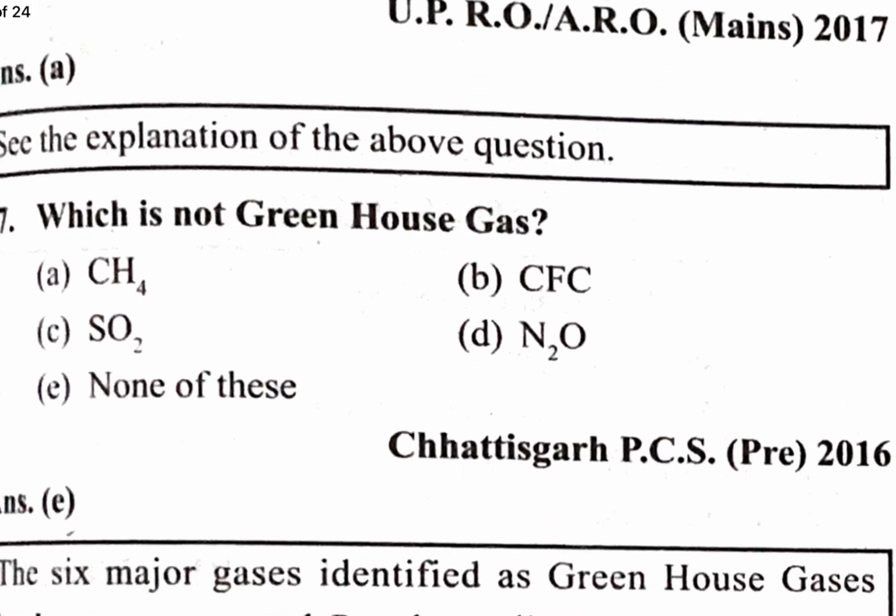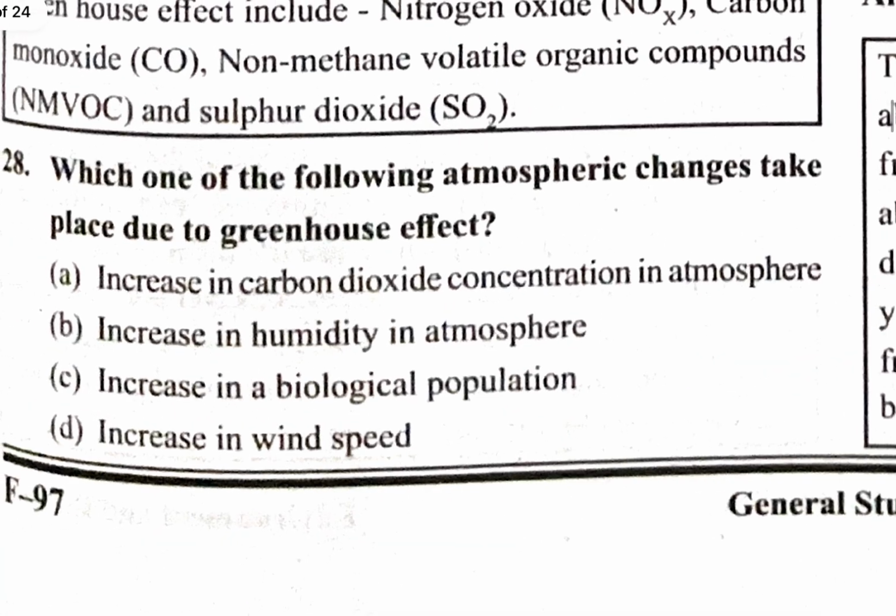Which is not a greenhouse gas? Methane is a greenhouse gas. CFC is a greenhouse gas. Sulfur dioxide is a greenhouse gas. Nitrous oxide is a greenhouse gas. So none of these is the correct answer. Next question.